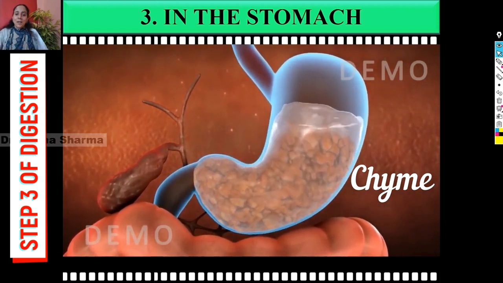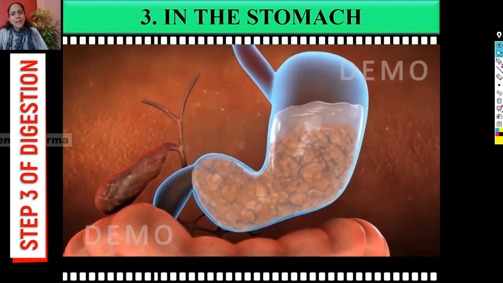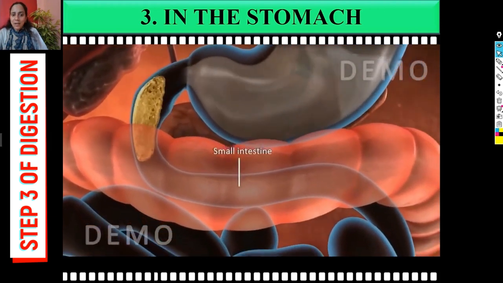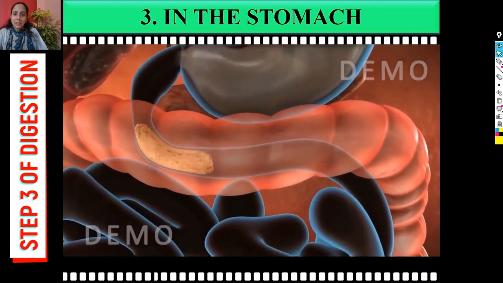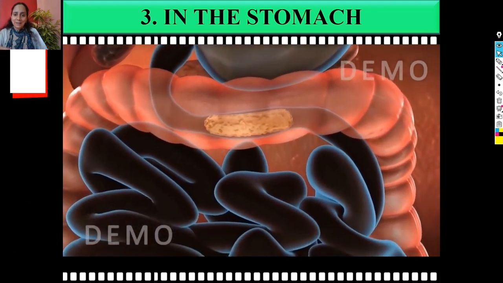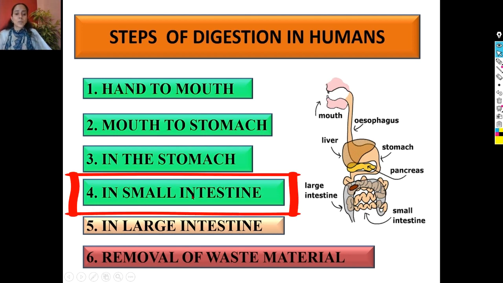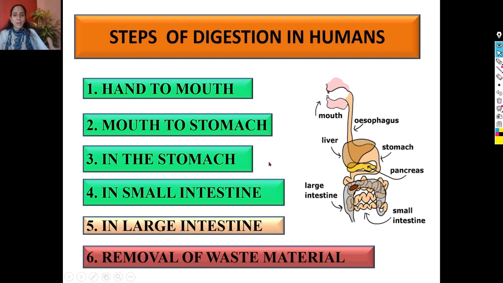This chyme exits the stomach and gradually moves to the next part of the digestive tract, and that is the small intestine. So we are on the steps of digestion in humans. We have covered the fate of food in the stomach, and now we have to proceed further and explore the small intestine. What is happening to the chyme in the small intestine